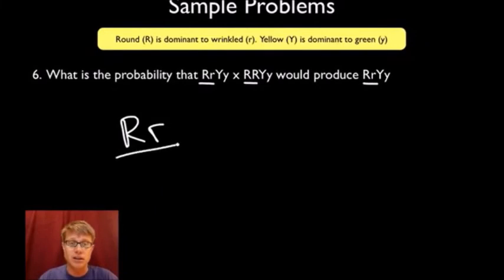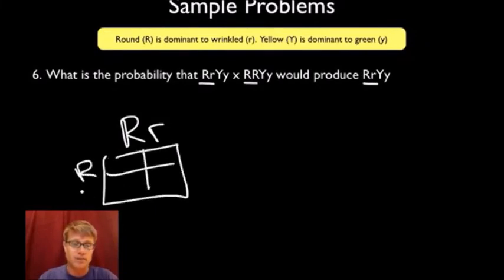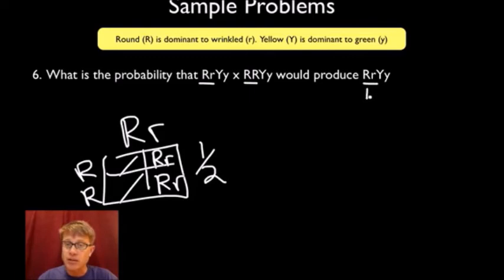So big R, little r, crossed with big R, big R. What are the odds that we're going to get big R, little r? Neither of these, but this is a big R, little r, this is a big R, little r. And so the odds of these two parents producing these offspring is going to be a 1 in 2 probability. So I'm going to write that right over here underneath, the 1 in 2. Now let's work the Y's so we get a different color.